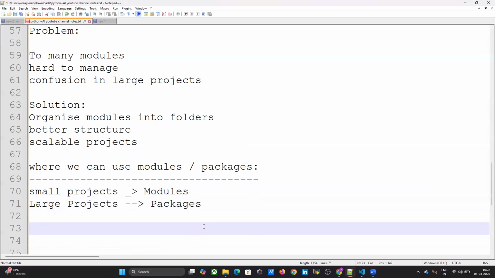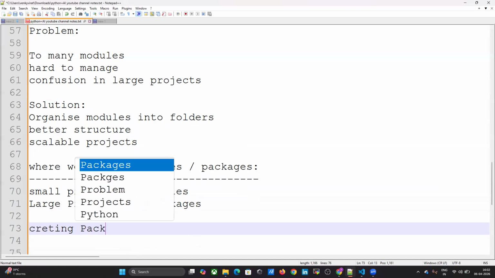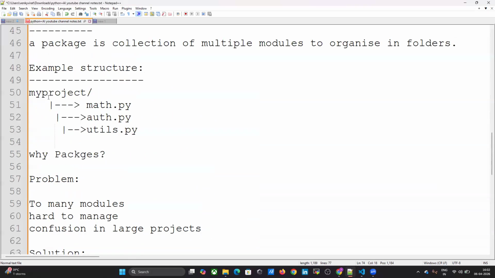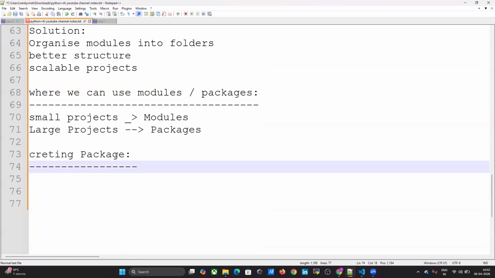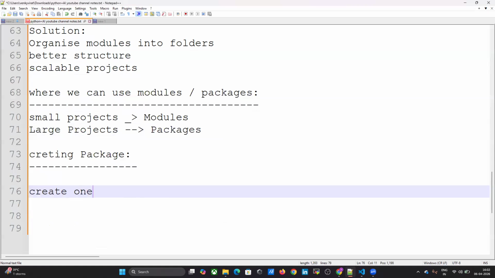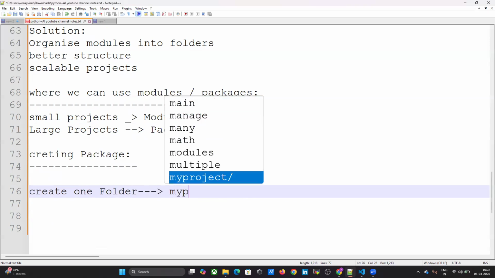The next step is creating a package. How to create that structure, that architecture, I have explained, right? Just create one folder, like my package.